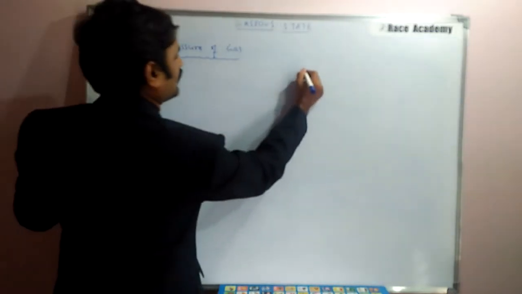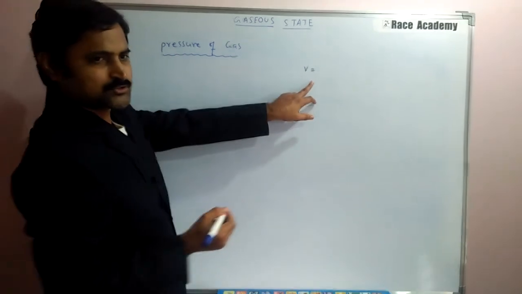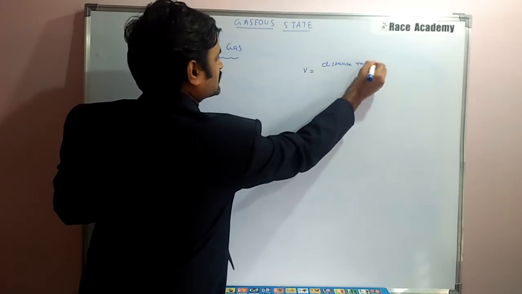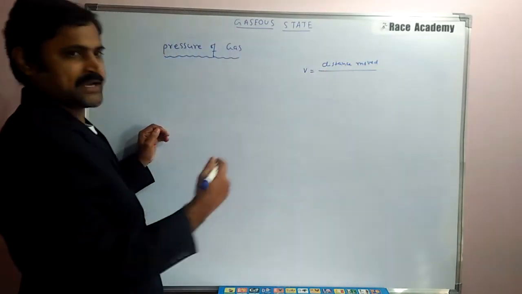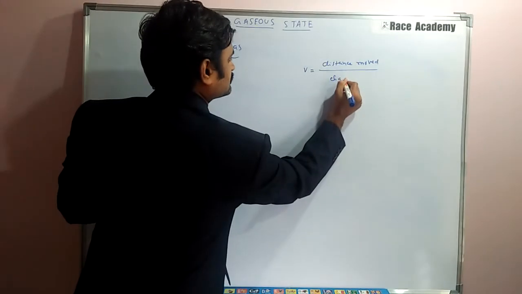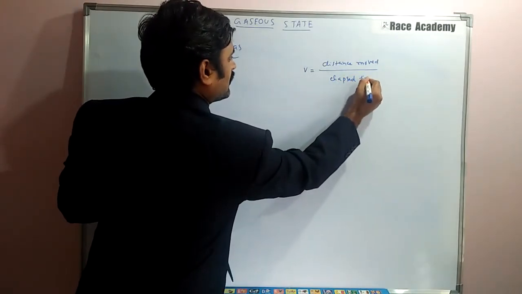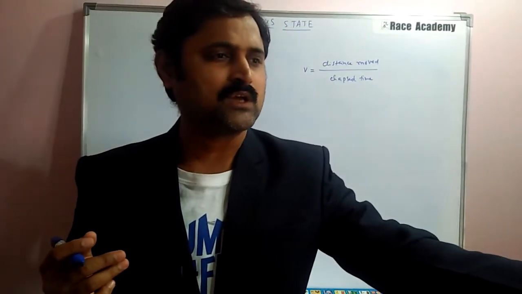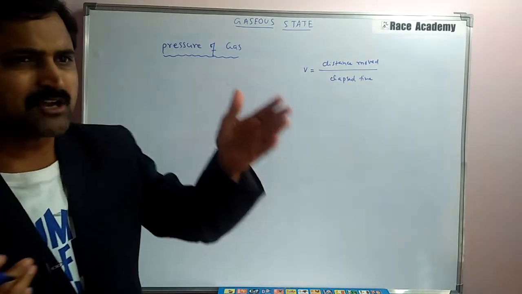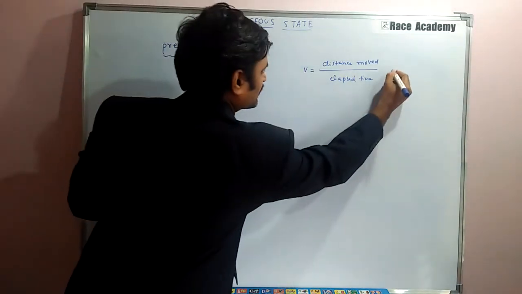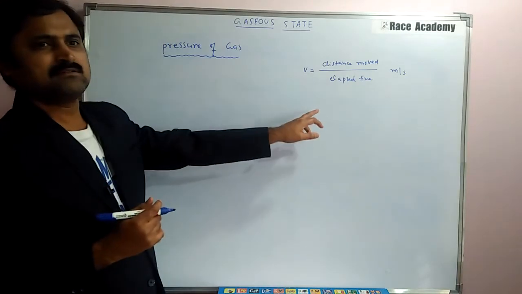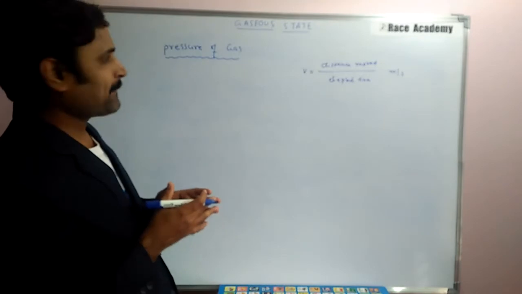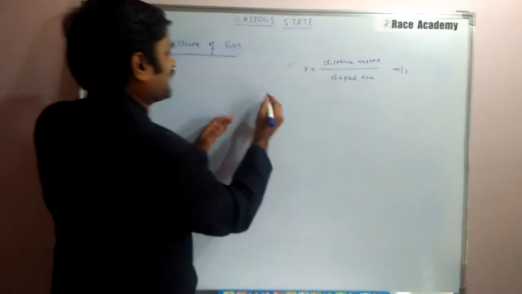That is nothing but velocity is equal to distance moved divided by the elapsed time. Now you all know one thing, that the SI unit of velocity is meter per second, although we all use centimeter per second. Okay, this is the point for SI unit discussion.